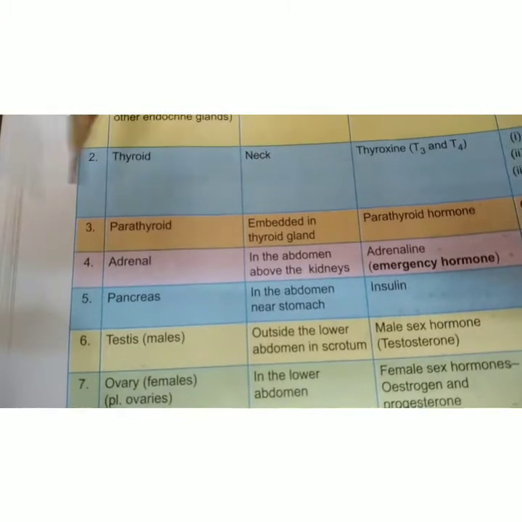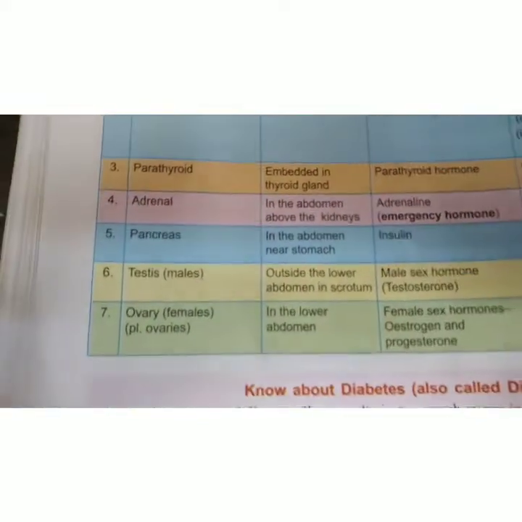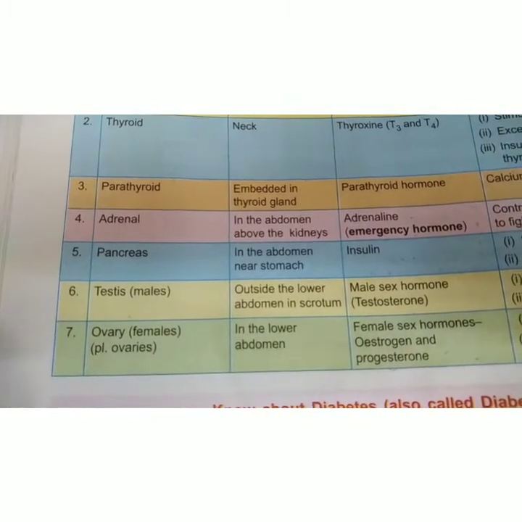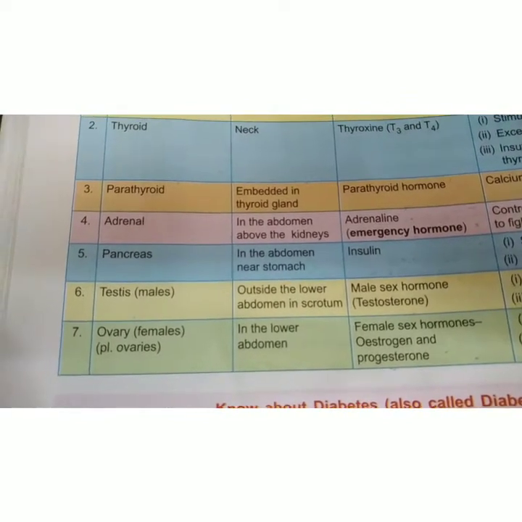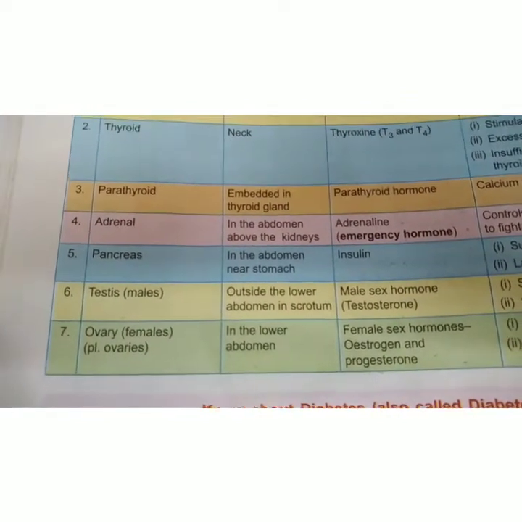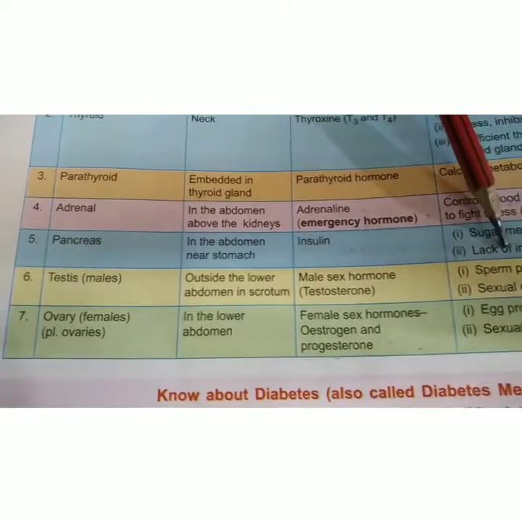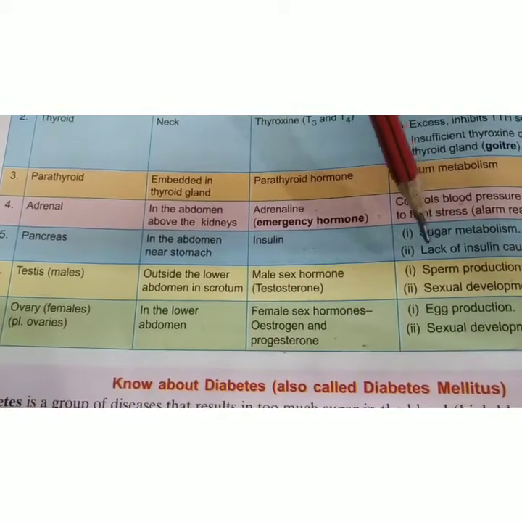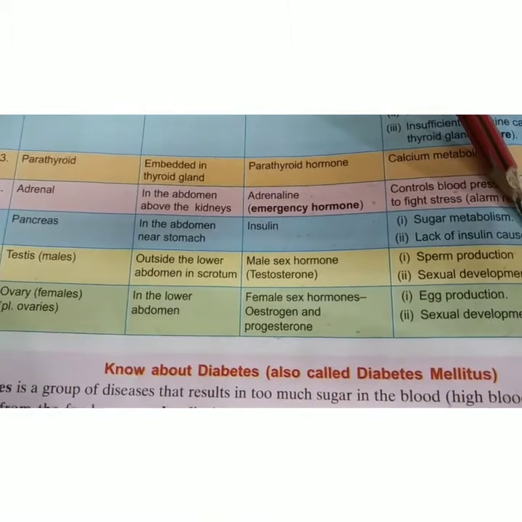Next we have the testes, which are present in males, outside the lower abdomen in the scrotum. The bag-like structure is called the scrotum. They secrete the male sex hormone called testosterone, and this testosterone is responsible for production of sperms and also secondary sexual characters in males.